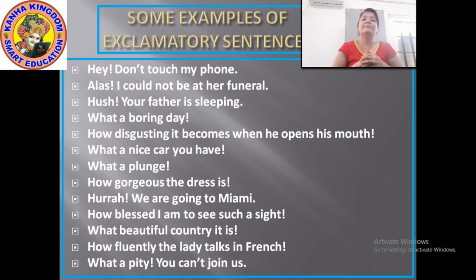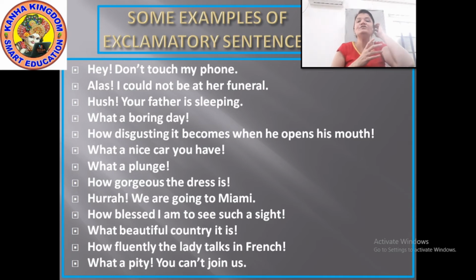Okay, next, alas, I could not be there, I could not be at her funeral. Funeral means when some person dies and we take them to the crematory to burn. So here it's a type of sorrow. This emotion is of sorrow. Alas is an exclamatory word. So after alas, you'll put an exclamation mark.